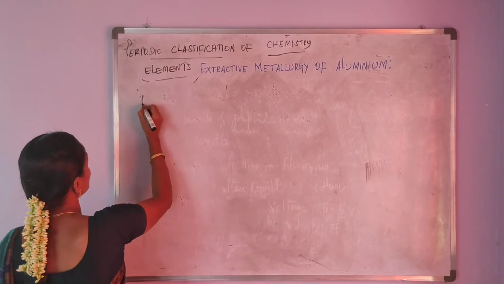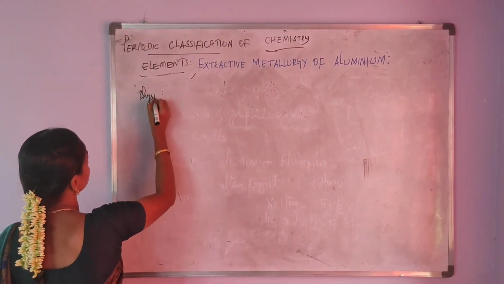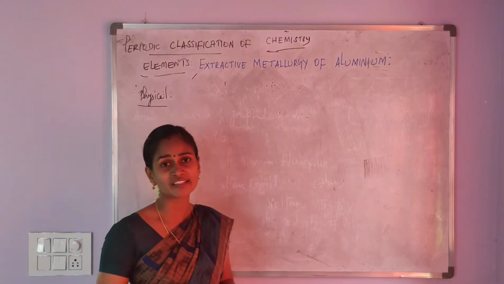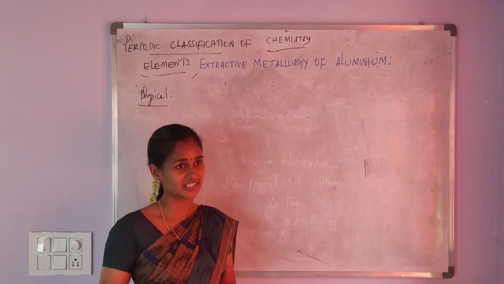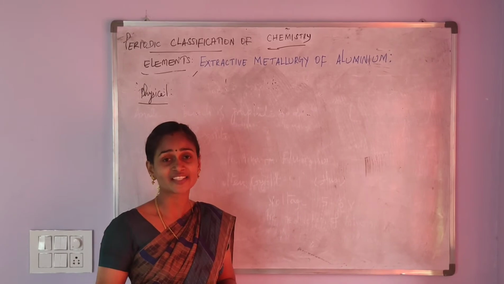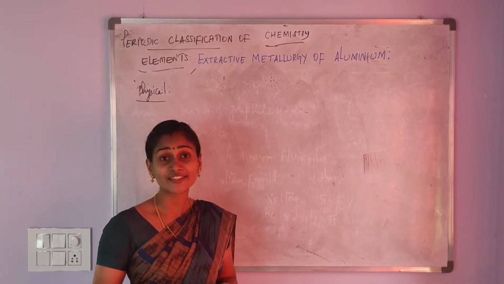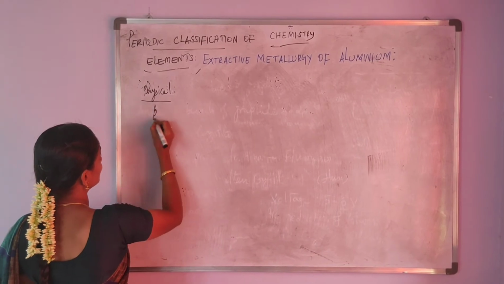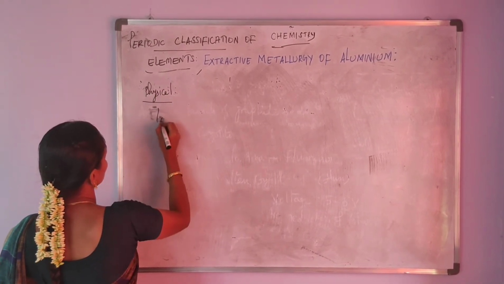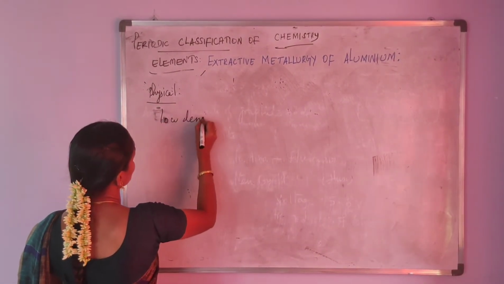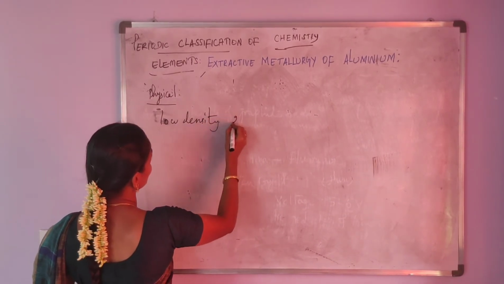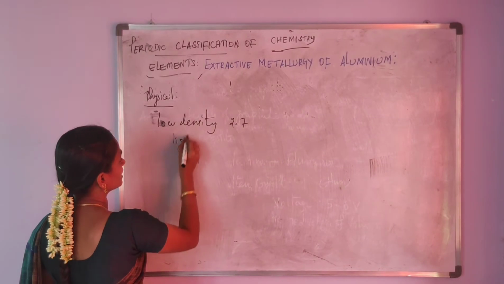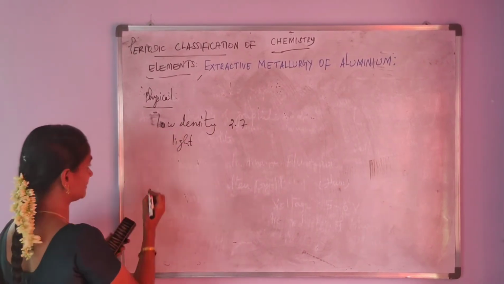Next, we are moving to the physical properties. First of all, aluminium is a silvery white metal and it has low density, that is 2.7. Aluminium is a light metal.